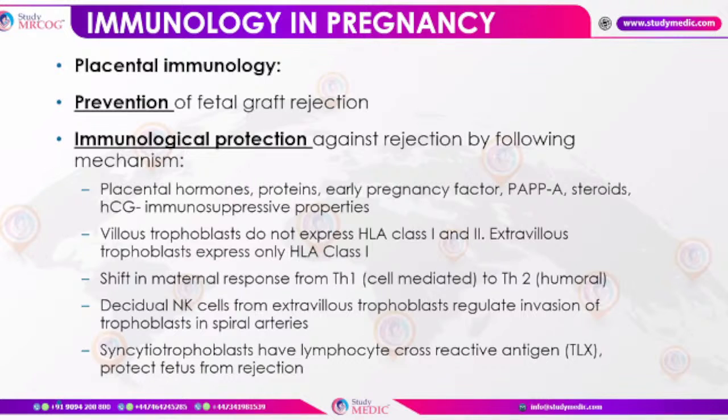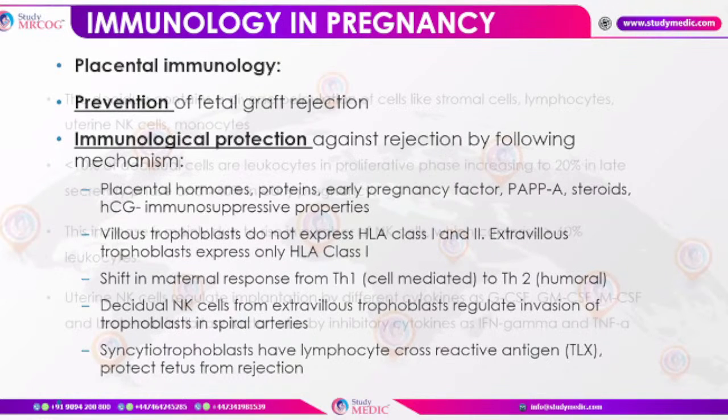There is a shift in the maternal response from helper 1 to helper 2, as I discussed. That's why there is remission of rheumatoid arthritis and exacerbation of lupus erythematosus. Decidual natural killer cells from the extravillous trophoblast regulate the invasion of trophoblasts in the spiral arteries. Syncytiotrophoblasts have lymphocyte cross-reactive antigens, which protect the fetus from rejection.